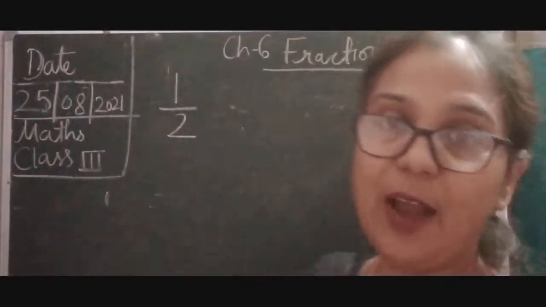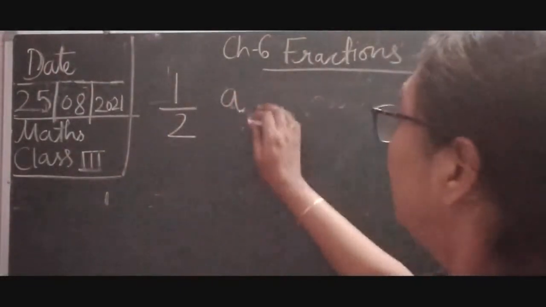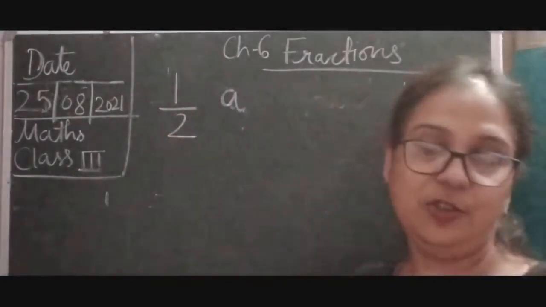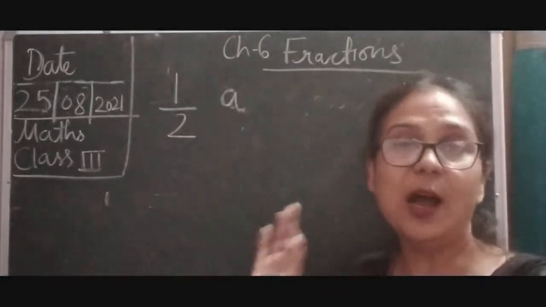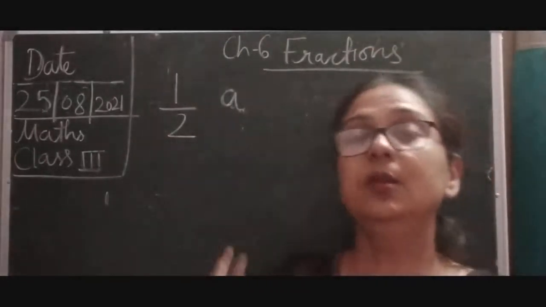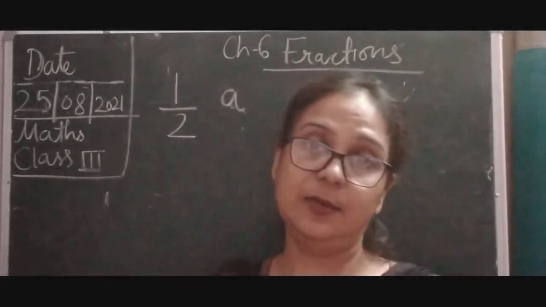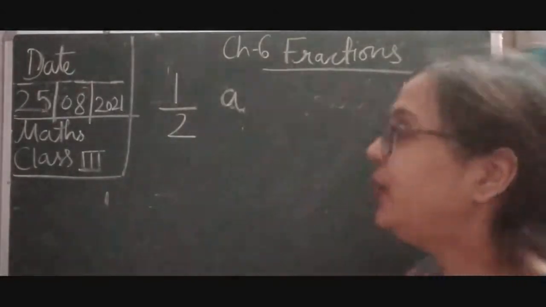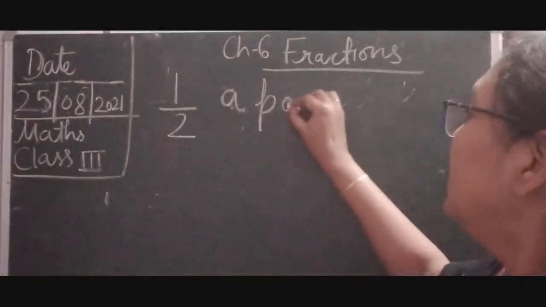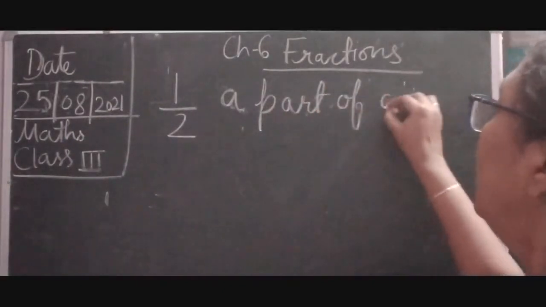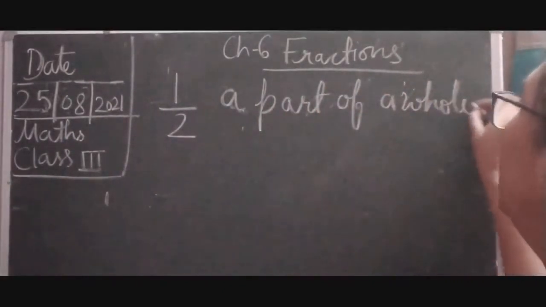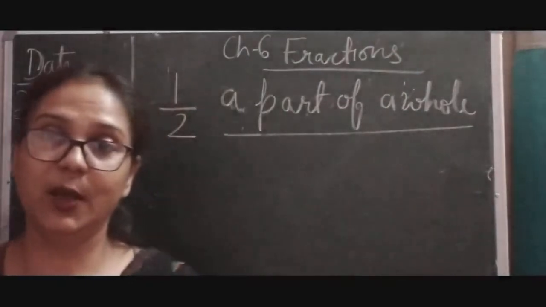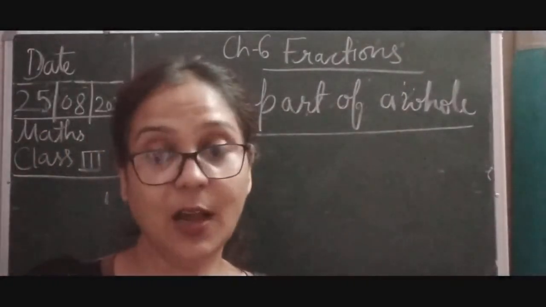Okay. So for this example you can understand, these parts are called fractions, children. Actually, if we are cutting a thing into equal parts, this part of a whole is called a fraction. So fraction is a part of a whole. Okay children, now I will give you one more example so you can easily understand what we are learning.